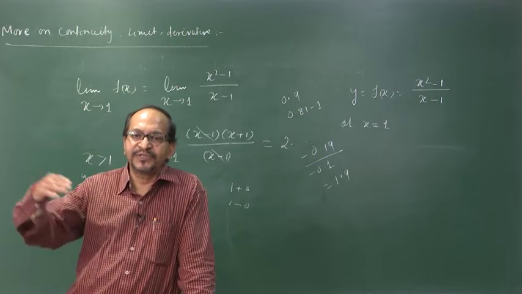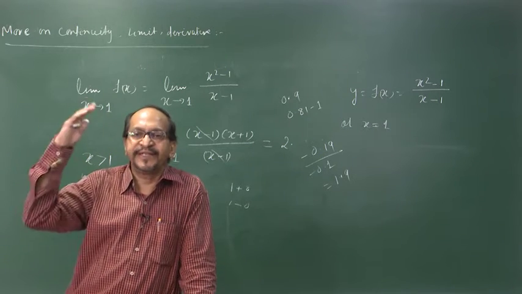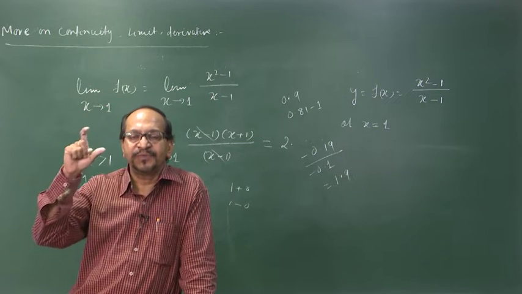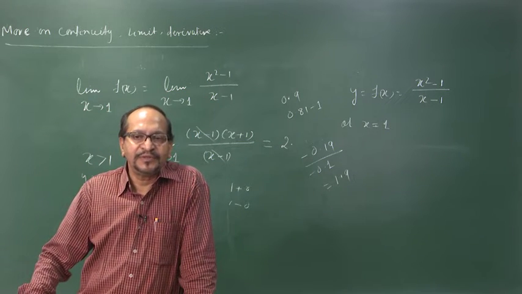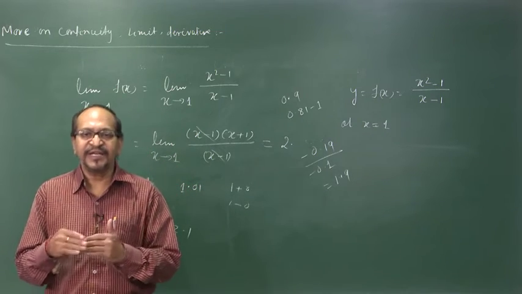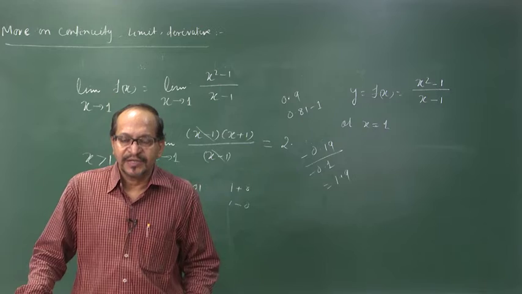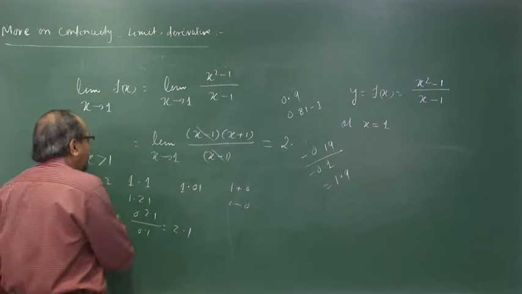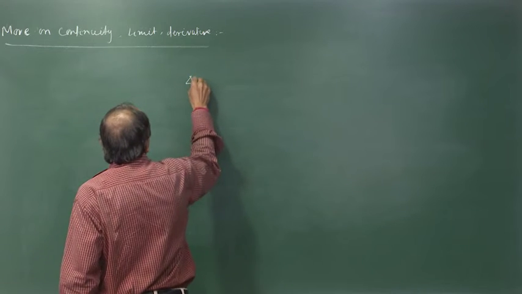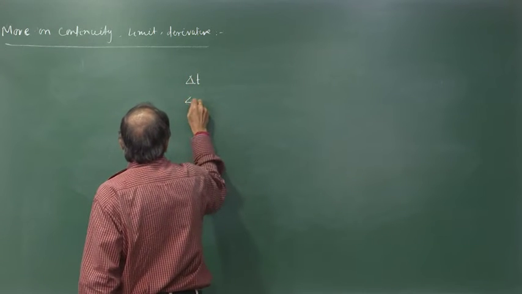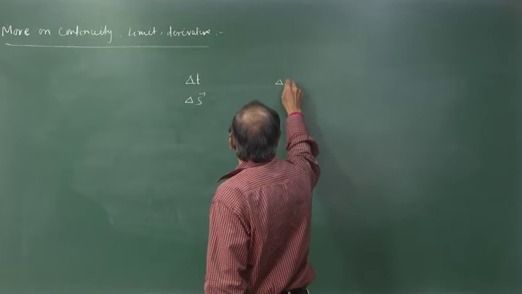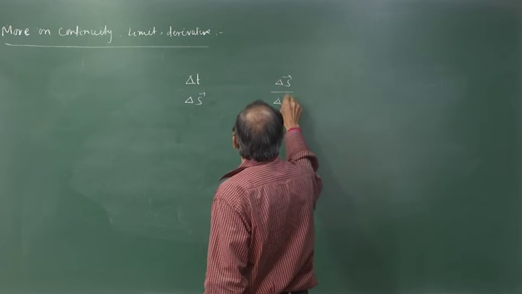As time goes on, its displacement is changing. So, here time is the independent variable, displacement is the dependent variable, right? And the rate of change means change per unit time, and we say if the time is changing through delta t, displacement is changing through delta s, and this rate of change is delta s by delta t.